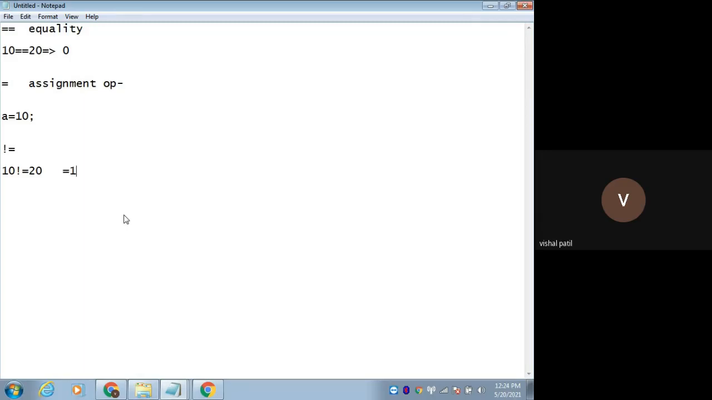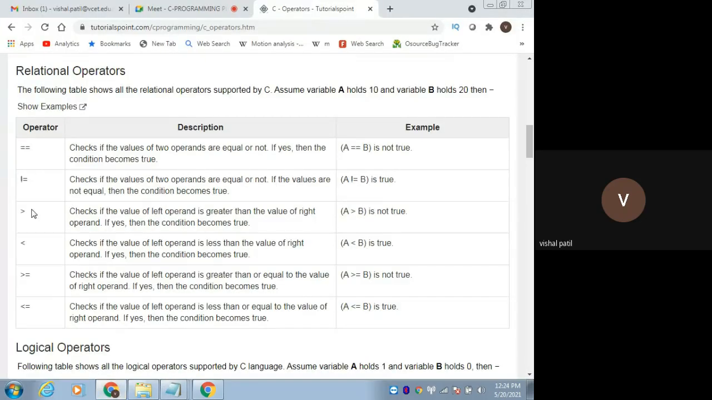10 is not equal to 20, so the output will be 1. It is correct. 10 is not equal to 10. It is false, so the output will be 0. Okay, so this is the not equal to operator. You know this.